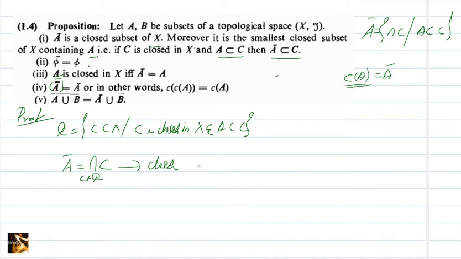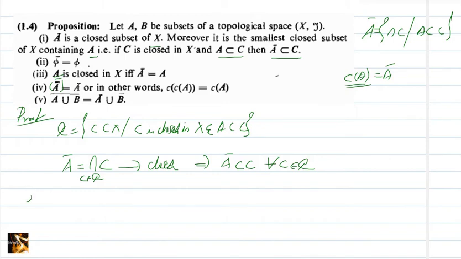So this implies what? A closure is contained in C for every C in 𝒞. That is, A closure is the smallest closed set containing A. Clear?